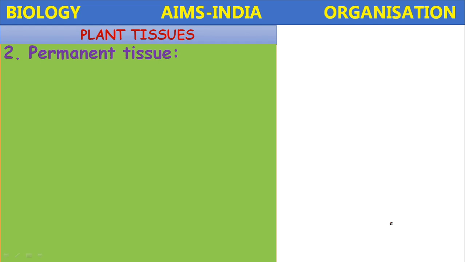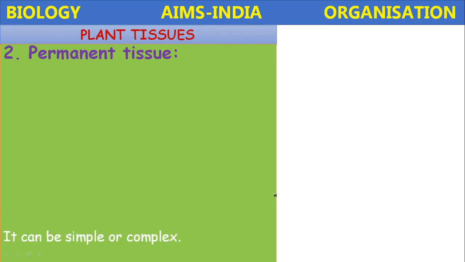Simple tissues. Okay, we can say meristematic tissues, permanent tissues, and special tissues. These are three main types of tissues present in the plants. The first one is meristematic tissue. Meristematic tissue mainly helps in growth and repair. Growth and repair.